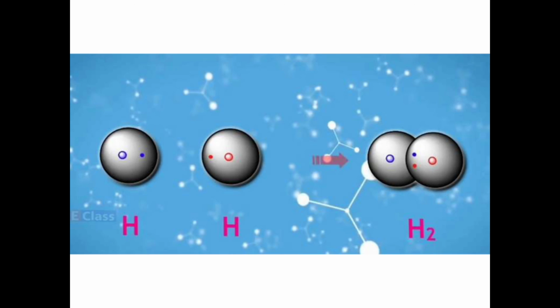Now let us understand how the water molecule of a covalent bond is formed from the hydrogen and oxygen molecule.